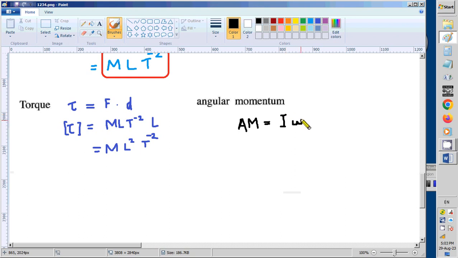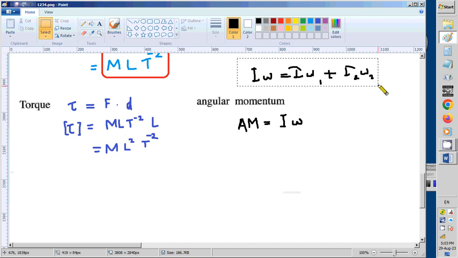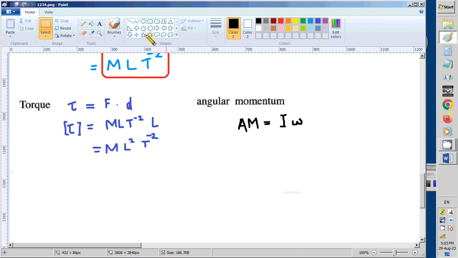You know the conservation of angular momentum. There we write I omega equals I1 omega 1 plus I2 omega 2, like this. You must have experience if you have done those exercises. So angular momentum is I times omega. What is I here? We call it inertia.